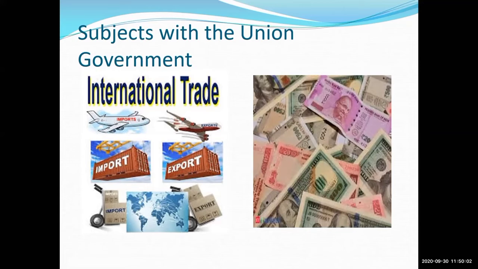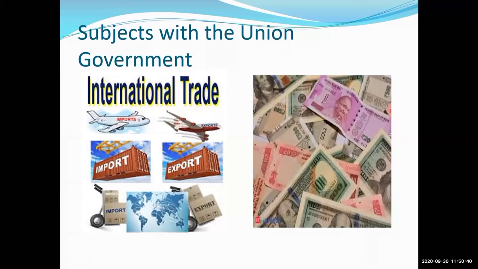It means that in our country, government functions at two levels, the central government and the state government. Is it clear, students?